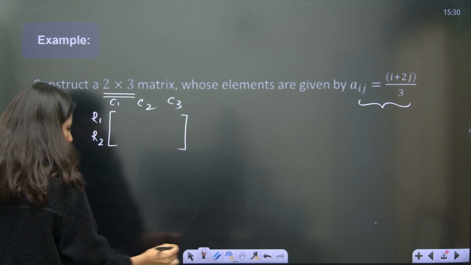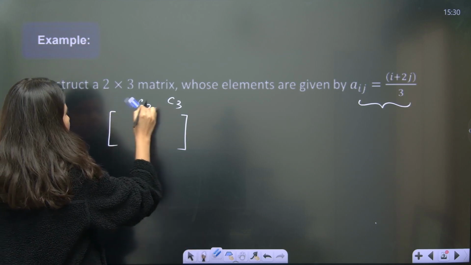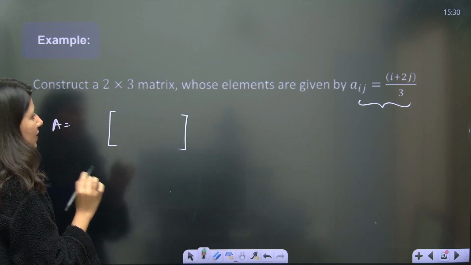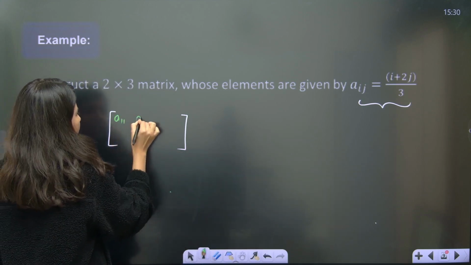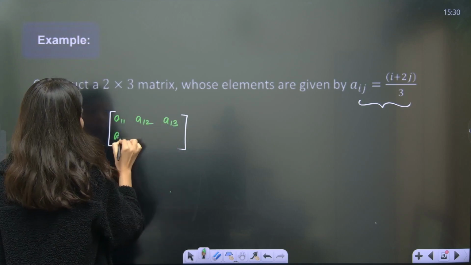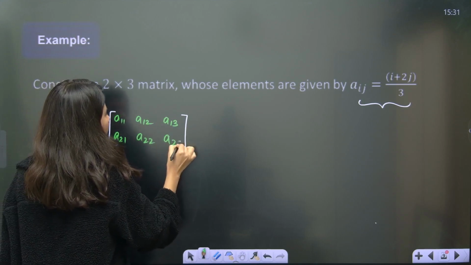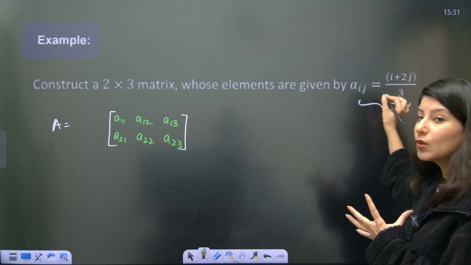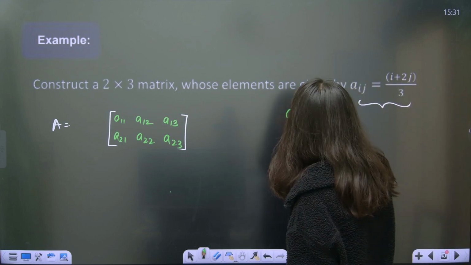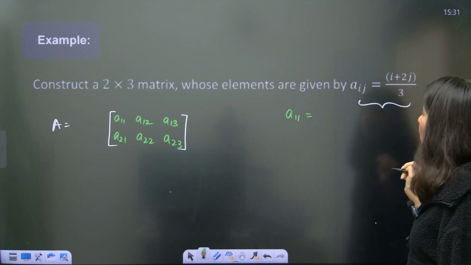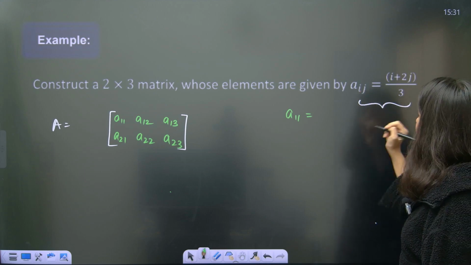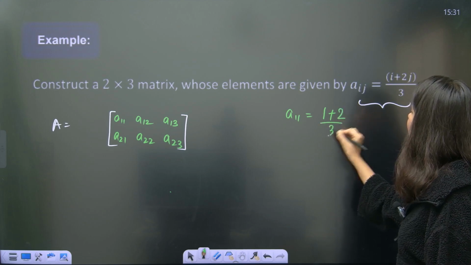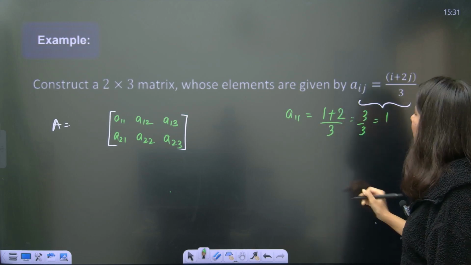So that matrix will look like this. This is your A. It is just to show you how to imagine it. So A equals this, with A11, A12, A13, A21, A22, A23. Six elements you can see. Now you have to understand that all the elements will be calculated by this formula. To calculate A11, you put i and j both equal to 1. So this is 1 plus 2 into 1, 3, upon 3. So 3 by 3, you are going to get 1.